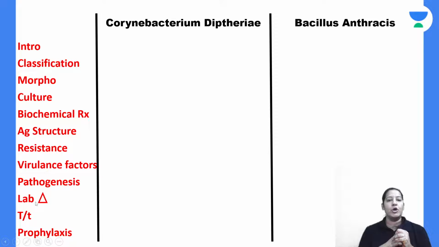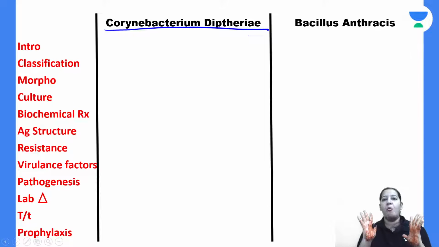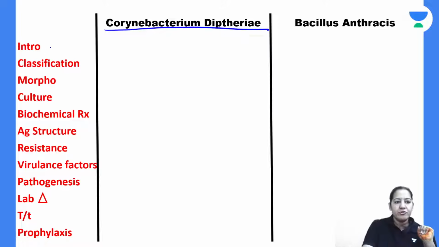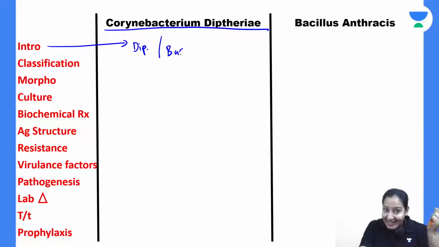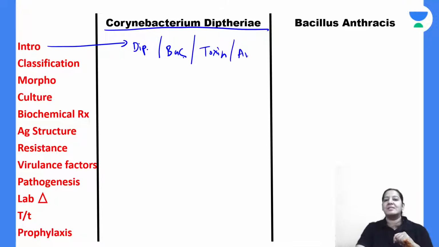I am currently teaching you the bacteria Corynebacterium diphtheriae. So let me summarize what I have taught you till now. In the introduction, I taught you the names of 4 scientists: the scientist who discovered the disease diphtheria, the scientist who discovered the bacteria Corynebacterium diphtheriae, the scientist who discovered the toxin of the bacteria, and the scientist who discovered the antitoxin. All 4 scientists are important. MCQs can come on any of them, right?